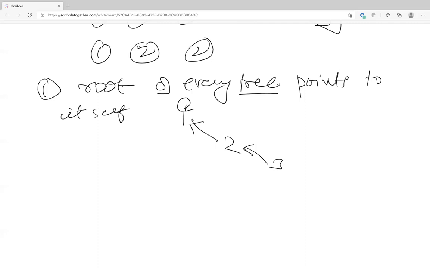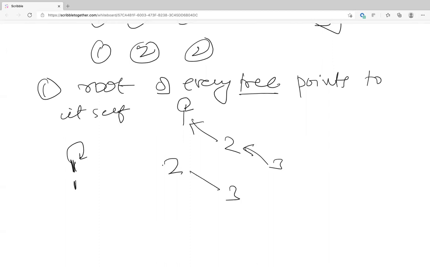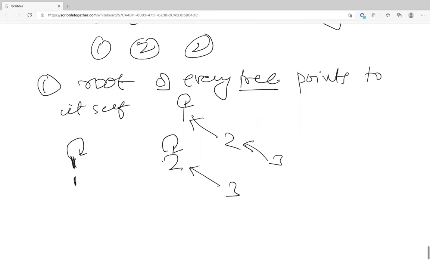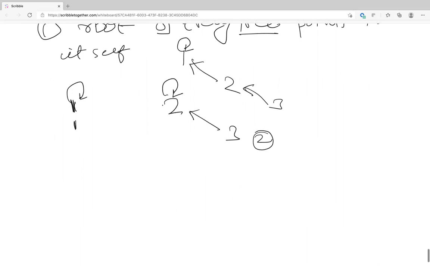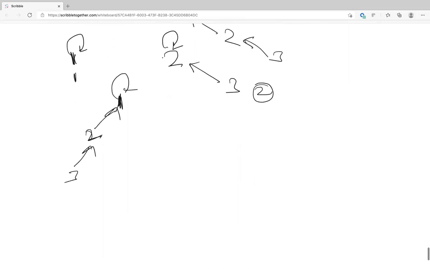So let's say initially we had only 1. 1 was pointing to itself. Basically, the ID of 1 is 1, and we had a different tree which was 2 and 3. 3 was pointing to 2. So the ID of 2 is 2, and the ID of 3 is also 2. Is that clear? And now let's say someone said connect 1 and 3. What this will do is, now the ID of 2 will be 1, and 3 will still be 2. Is that clear?